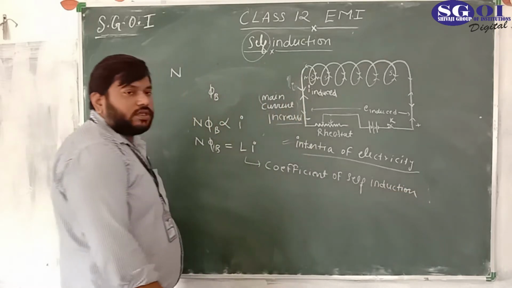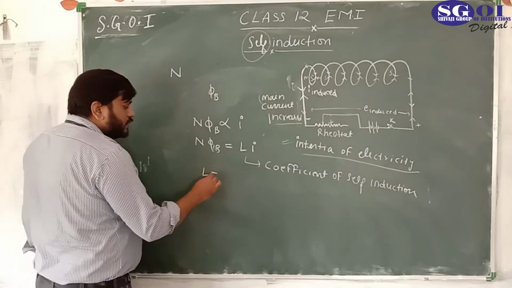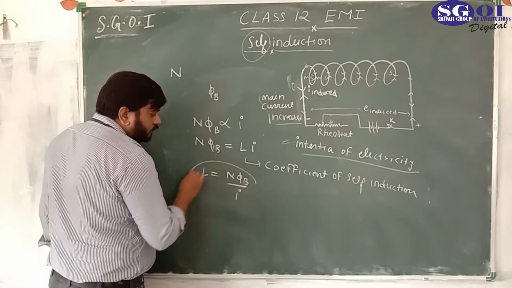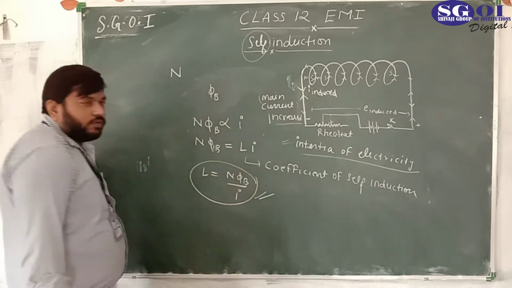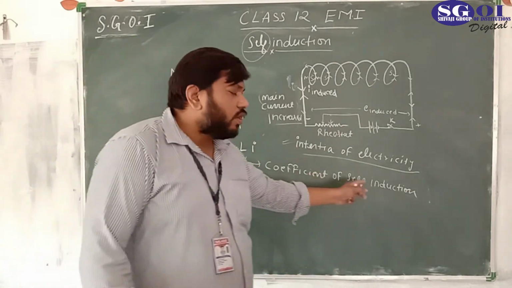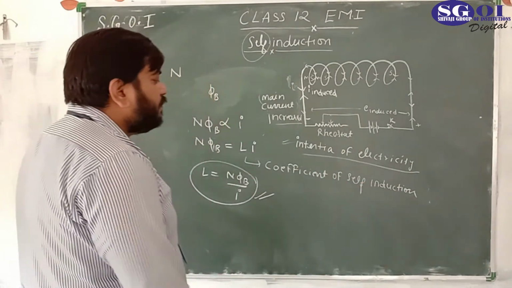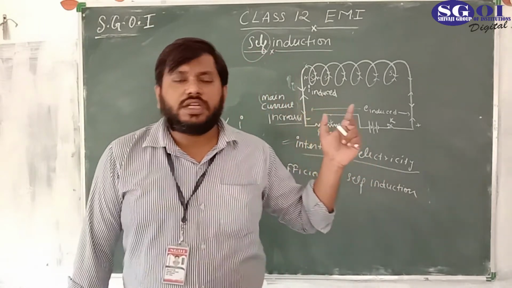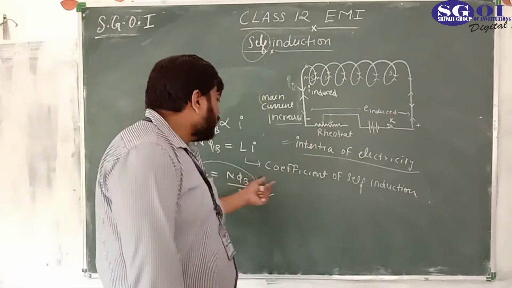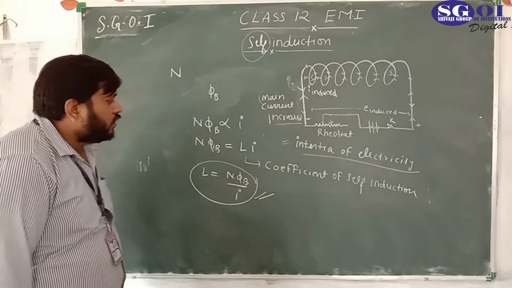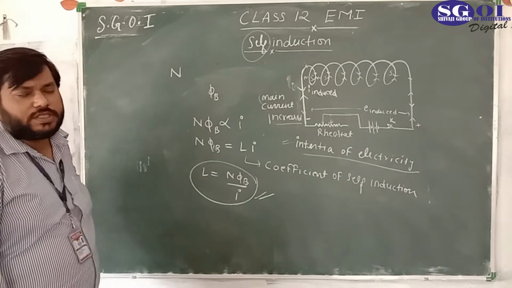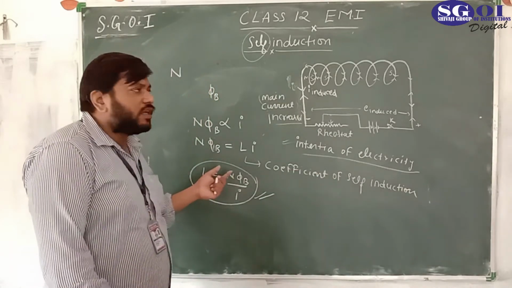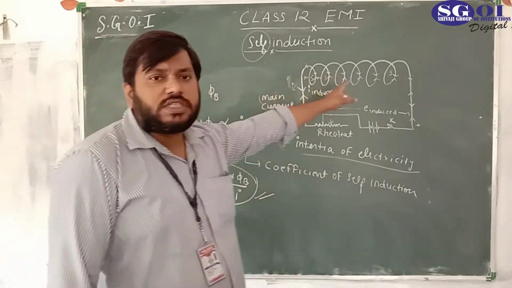This is called coefficient of self-induction, and L is N phi B upon I. What is L? Coefficient of self-induction. Simply it is called self-induction, but self-induction is a phenomenon. It is not the physical quantity. This is the physical quantity, coefficient of self-induction. Don't confuse self-induction and coefficient of self-induction. Coefficient of self-induction is a physical quantity, and self-induction is a process, a phenomenon.